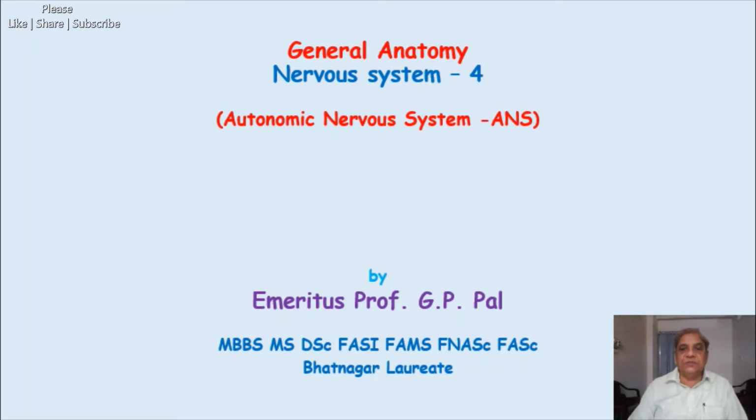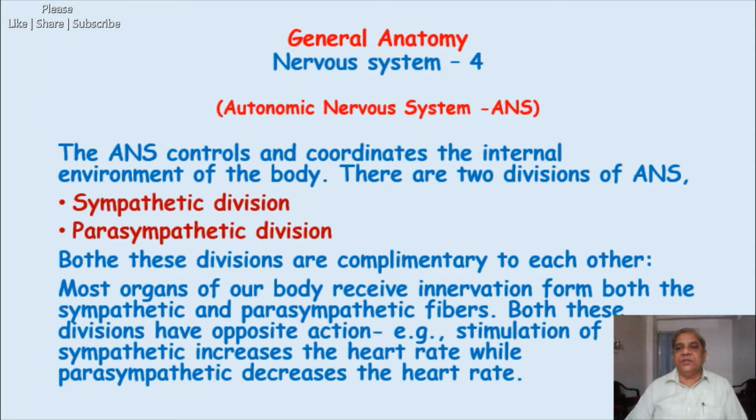So with this brief introduction, I come to this lecture, which is a general lecture on the autonomic nervous system, and in the next lecture we will talk specifically about the divisions of the autonomic nervous system in detail.